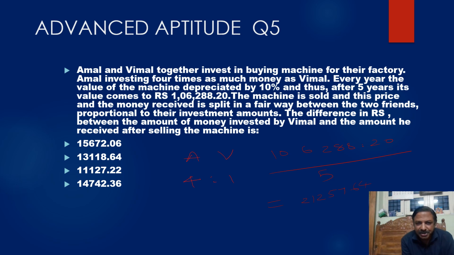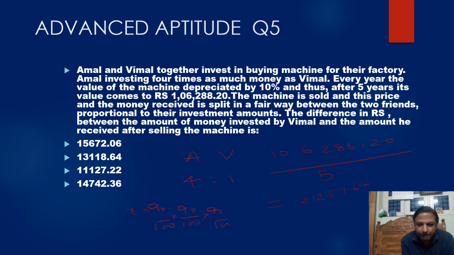So let the value of the machine be x. Now what happens is, the value depreciates at 10%. It will become 90 by 100. Suppose it is increased by 10%, it would be 110 by 100.